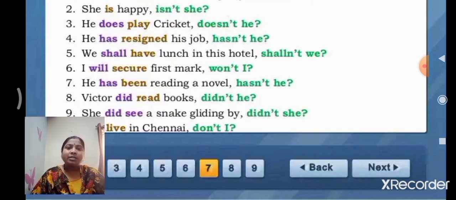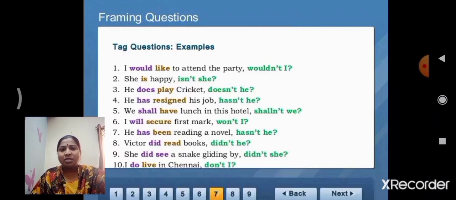Next, she did see a snake gliding by. Did is the auxiliary verb, not, and she is the pronoun of the subject. Didn't she? I live in Chennai. Live is the present tense. That's why we put do. And there is no negative sense in the statement, so we put the not. Do not. I is the pronoun of the subject. Children, do you understand? All examples are explained. Got it?